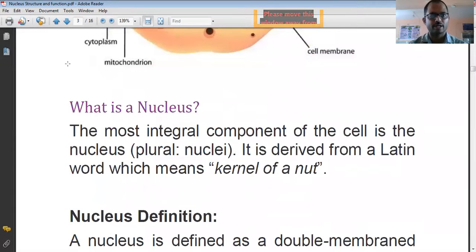So first we'll try to understand the definition of the nucleus. As I told you, the nucleus is the integral component of the cell. Its plural is nuclei, and singular is nucleus. This particular term is derived from the Latin word kernel, which means nut. It is looking like a nut. That's why it is called the nucleus.